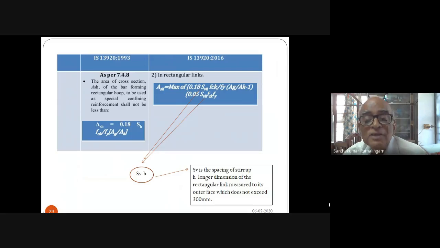Yeah, the previous one is for circular column, and the present one is for rectangular column, where h is the longer dimension of the rectangular link measured to its outside face, which does not exceed 300 mm. So this h should never exceed 300 mm. So for every 300 mm in a column, if your column may be 1 meter, every 300 mm you have to divide and have a rectangular system for confinement purposes. Next slide, please.